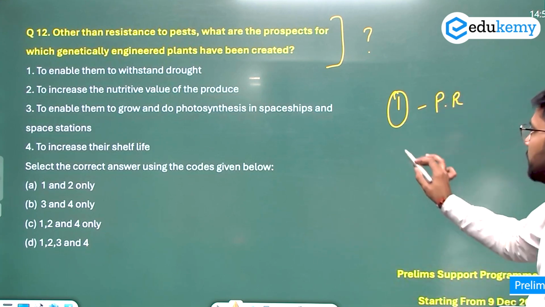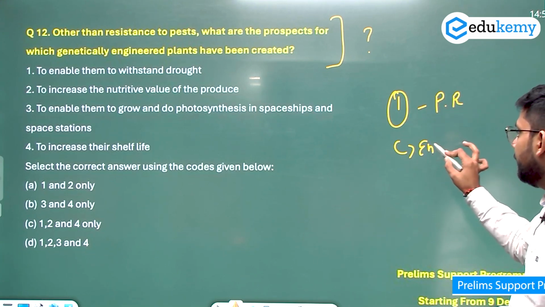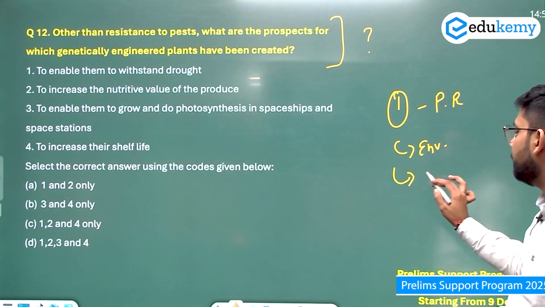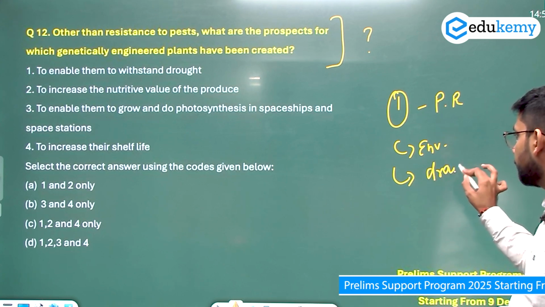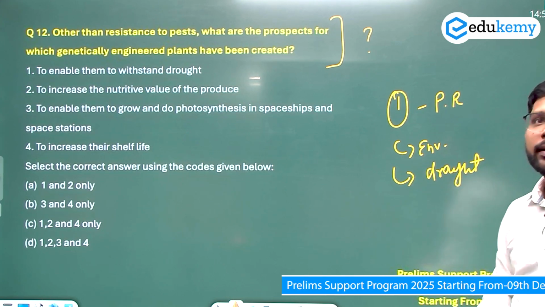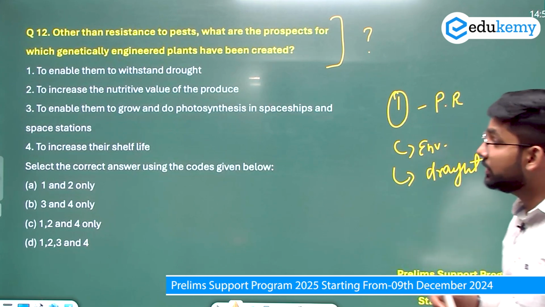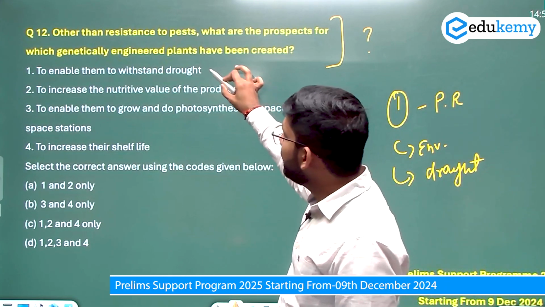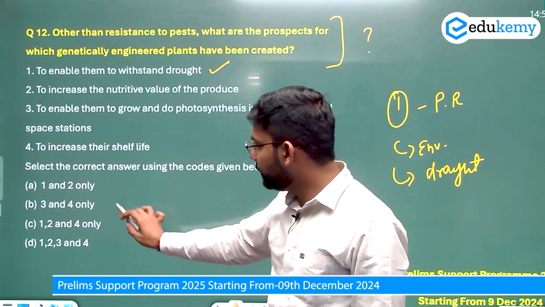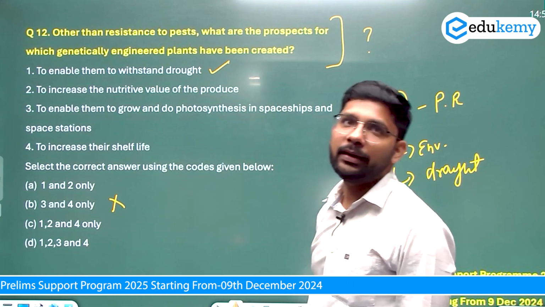The second perspective can be environmental friendliness. The third perspective can be drought resistance. There can be a different perspective. Let's read the statements. To enable them to withstand droughts, yes. To enable them to withstand droughts, let's come to the options. This is not having one, so B is directly eliminated.